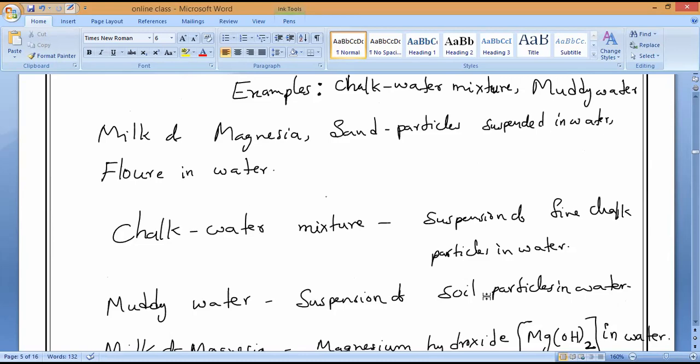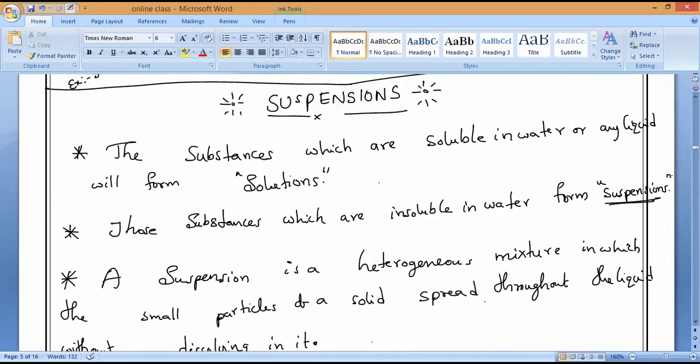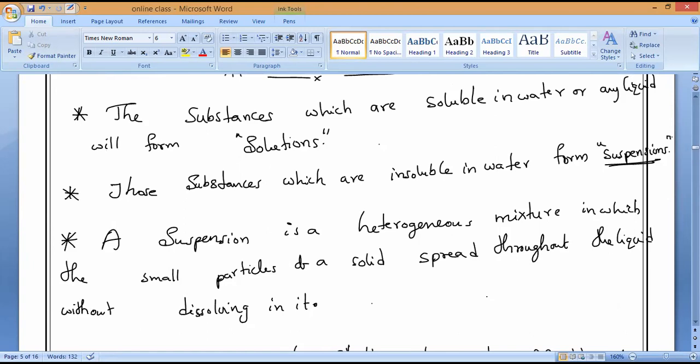I'm giving one minute. Whatever is missing, you can verify from the first and note it down. I hope everybody learned what a suspension is, what an example of a suspension is, and that a suspension in water can be identified. Any doubt, anybody can ask me, or else complete it fast. Otherwise, we'll proceed further.